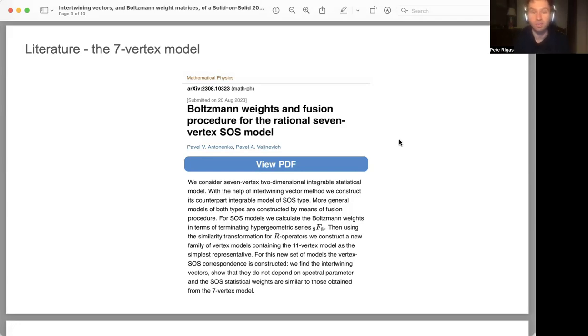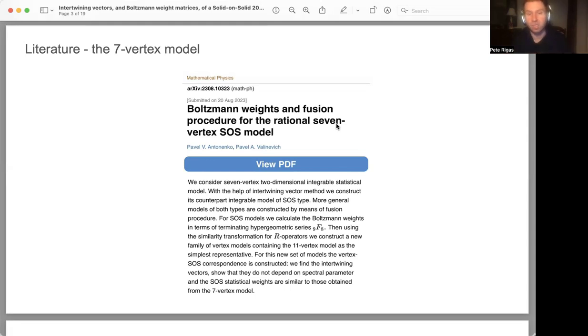and they're making use of a fusion procedure, which is a term used throughout the literature to describe how one can enlarge the solution set of the Yang-Baxter equation by appending solutions to other Yang-Baxter equations with the R matrix.